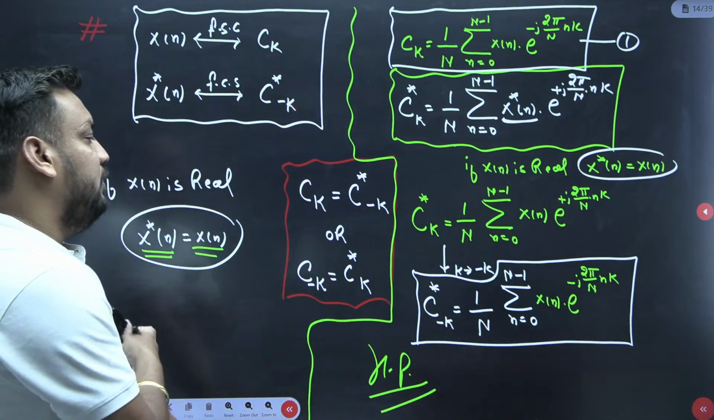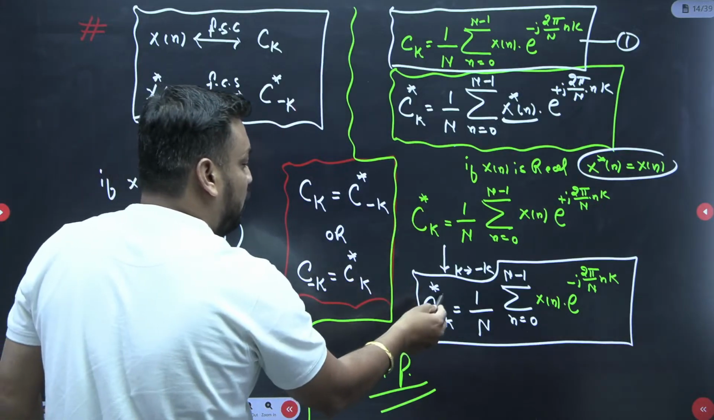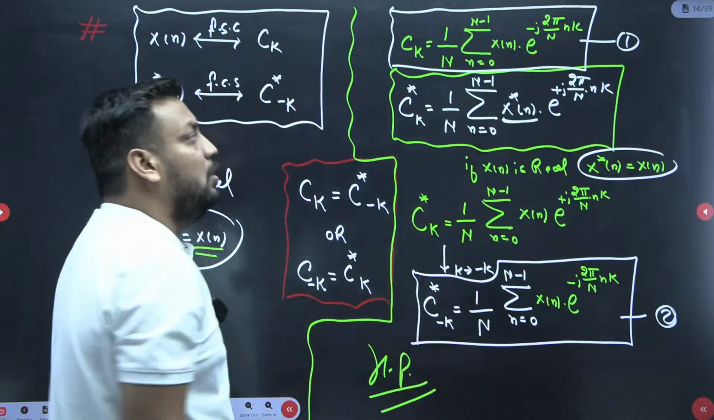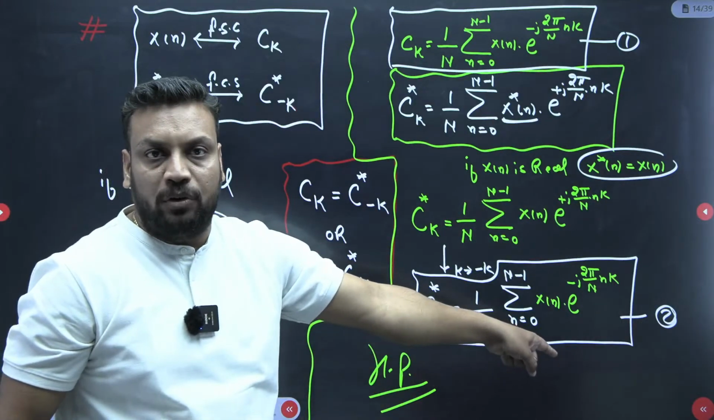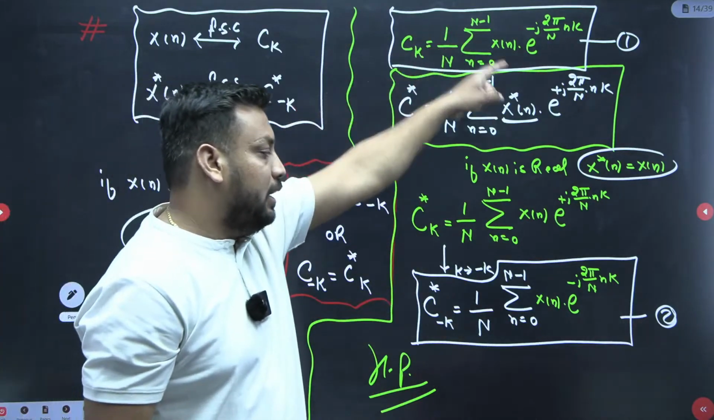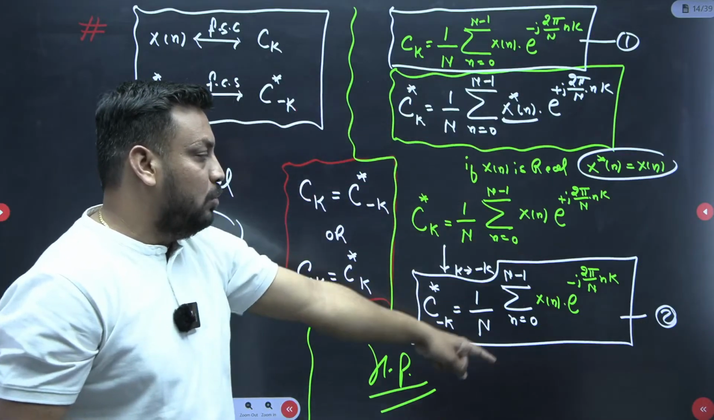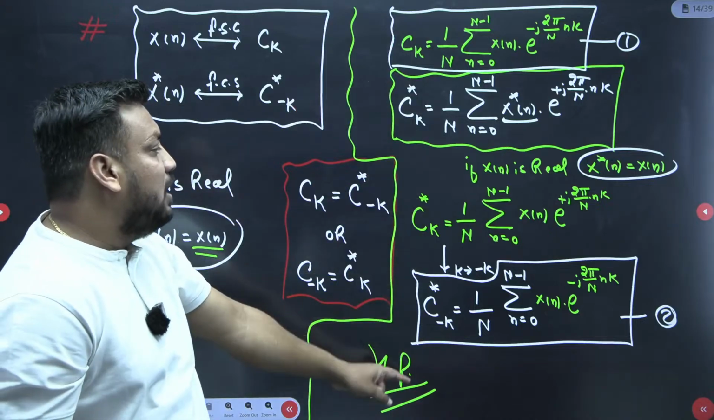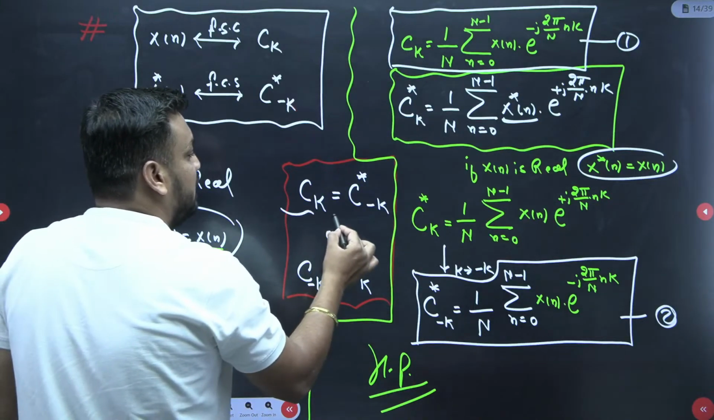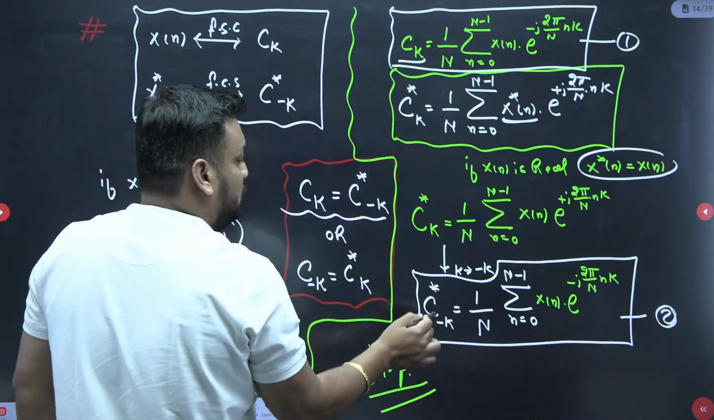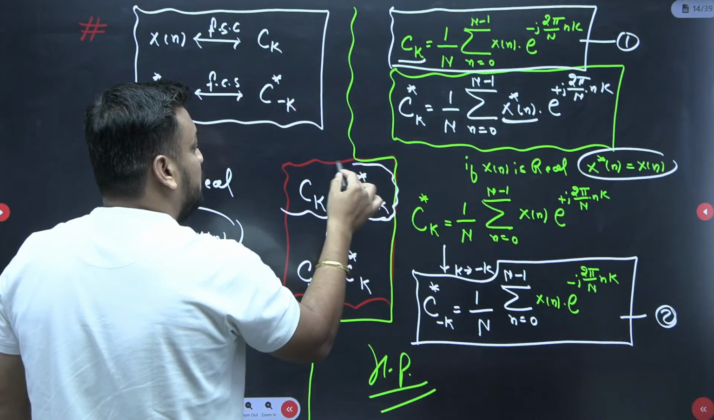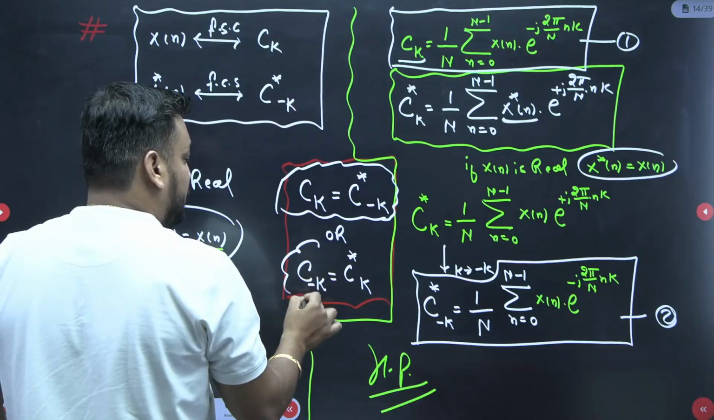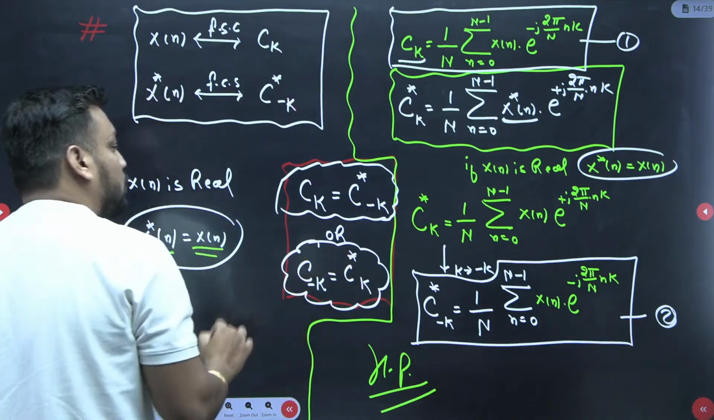What is hence proved, guys? By comparing equation number 1 and 2, the right-hand side part is the same, so the left-hand side must be the same. It means Ck must be equal to C conjugate of minus k. And if it is true, then C minus k equal to C conjugate of k is also true.